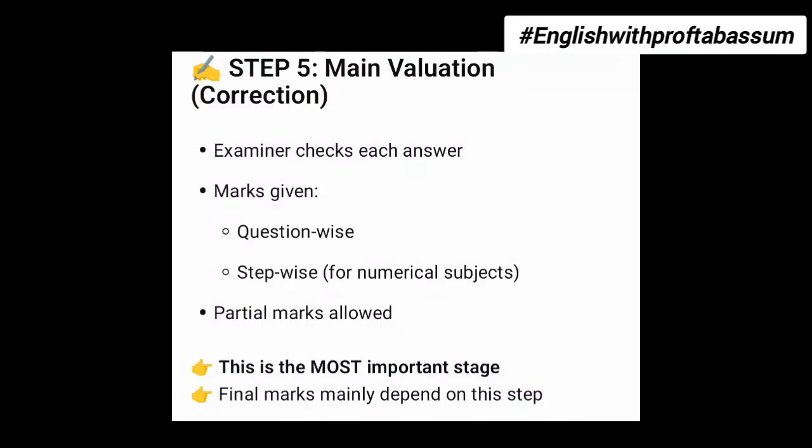Step number 5, main valuation correction. The examiner checks each answer. Marks are given question wise, and step wise for numerical subjects. Partial marks are allowed. In all other subjects they may give you partial marks, but for English grammar there are no half marks, because there is no partly correct answer. This is the most important stage. Final marks mainly depend on this step.